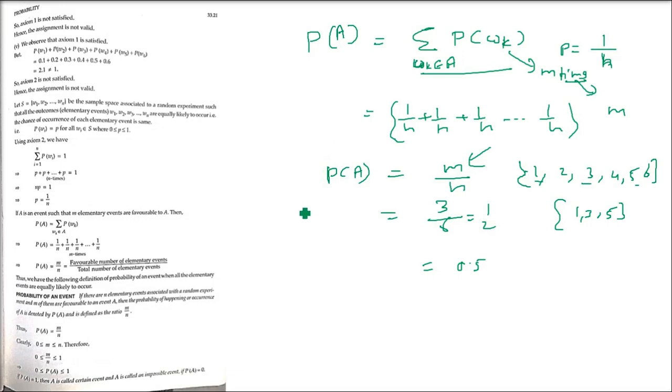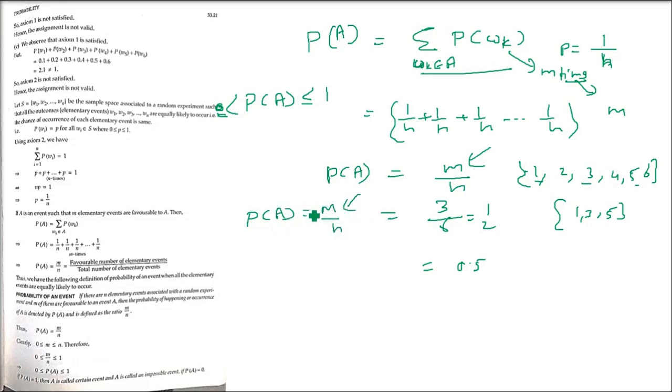Now please remember that the probability of an event, which I am saying is m by n, will always be between 0 and 1. We can prove this also. If there are n elementary events associated with a random experiment and m of them are favorable to an event A, then the probability of occurrence of A is denoted by P(A), defined by the ratio m by n. How is it between 0 and 1?